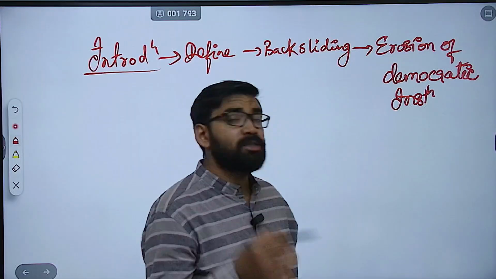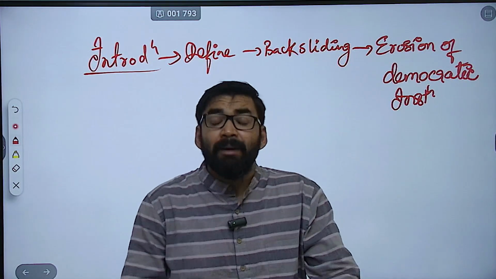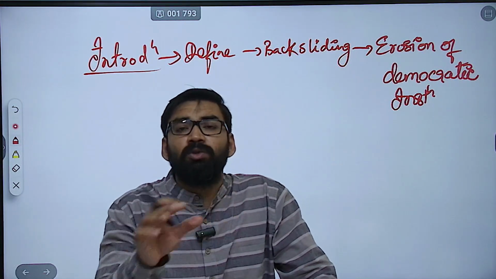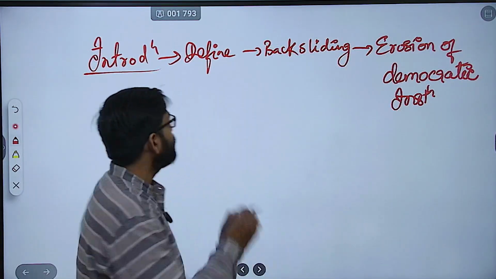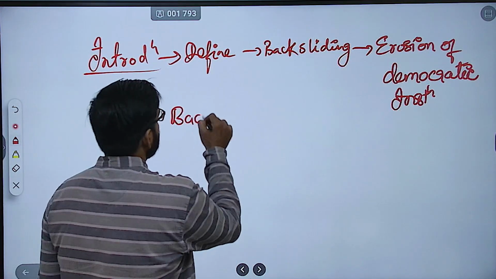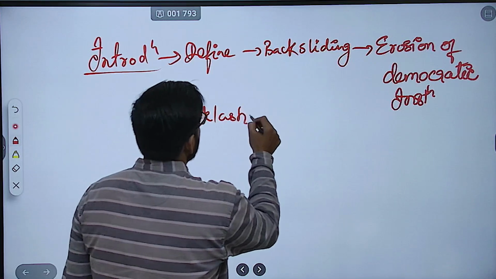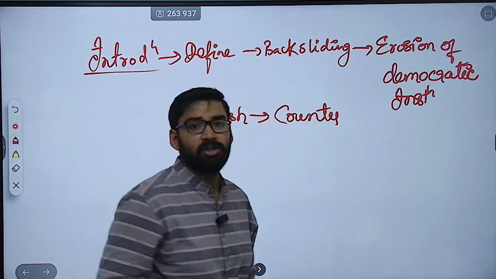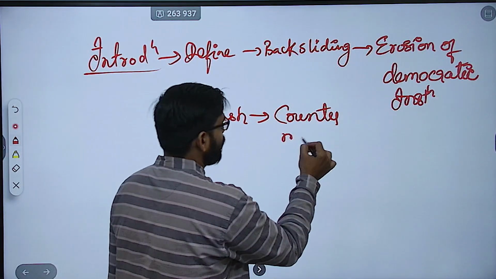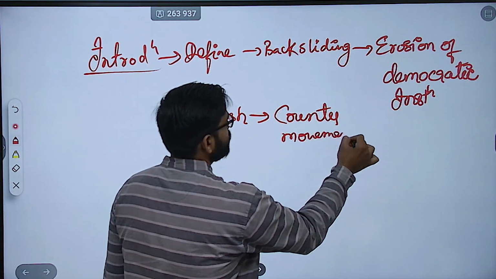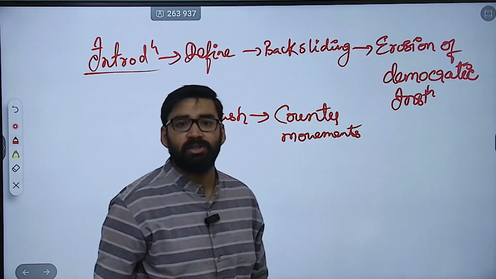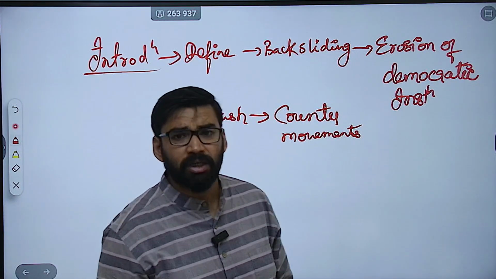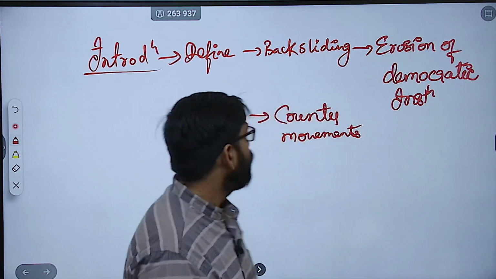Civil liberties, rule of law, all these things. Backlash means counter movement, defending democracy. This is something which is related to counter movements, that is defending democracy, clear? Citizen protest, global advocacy, all these things you can mention.